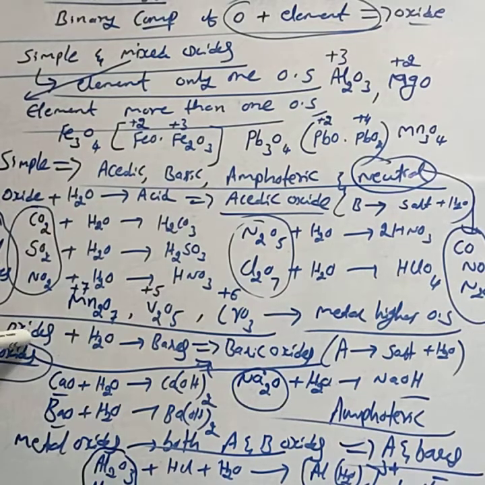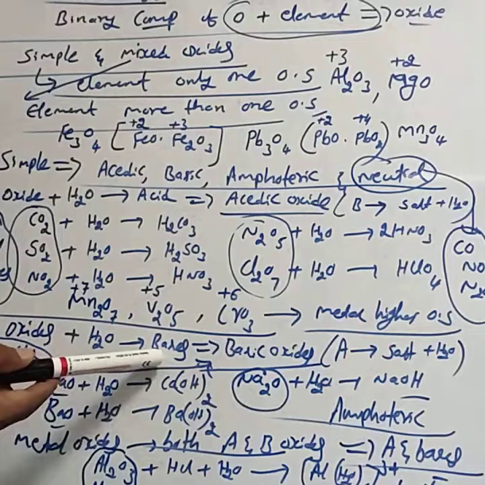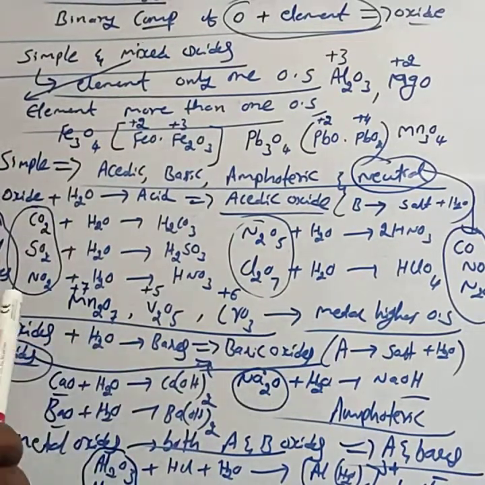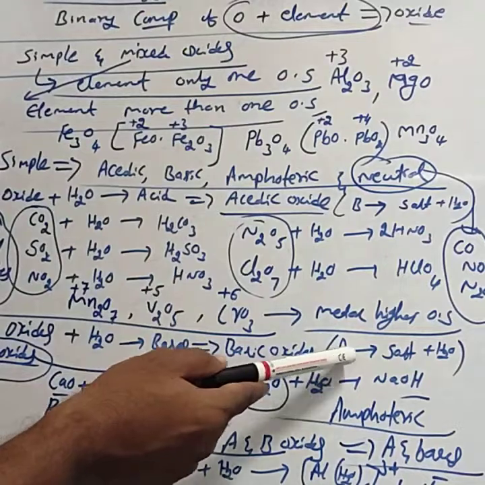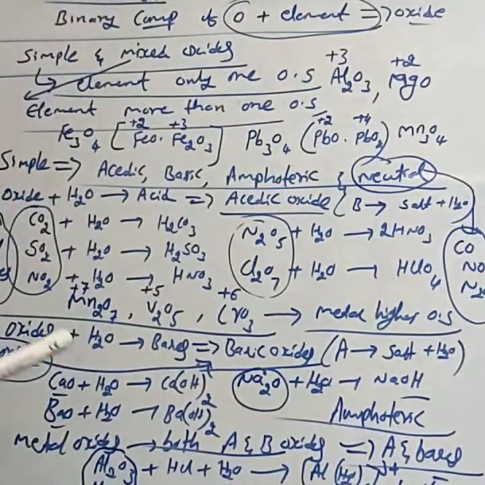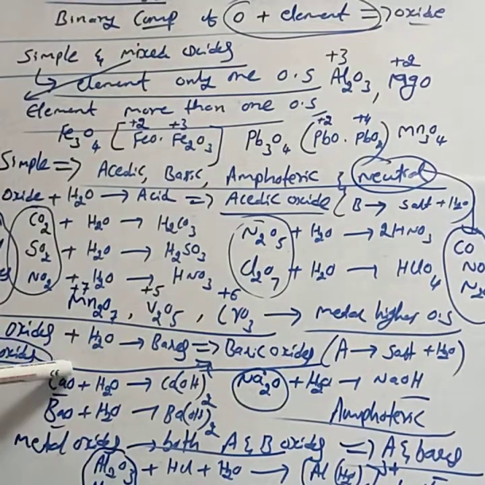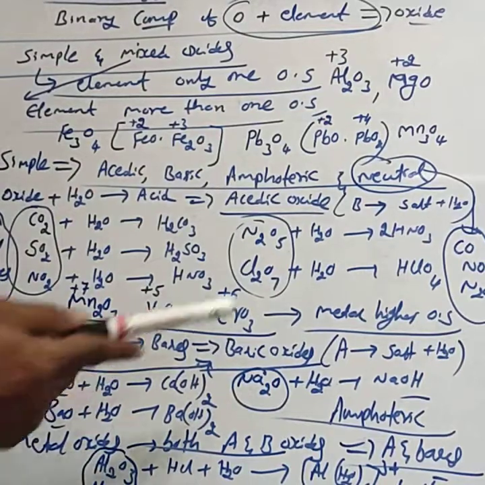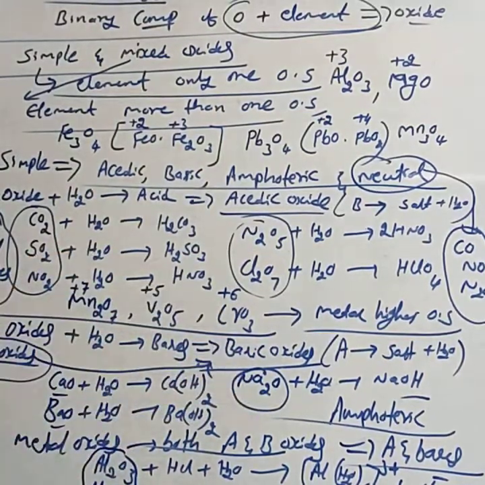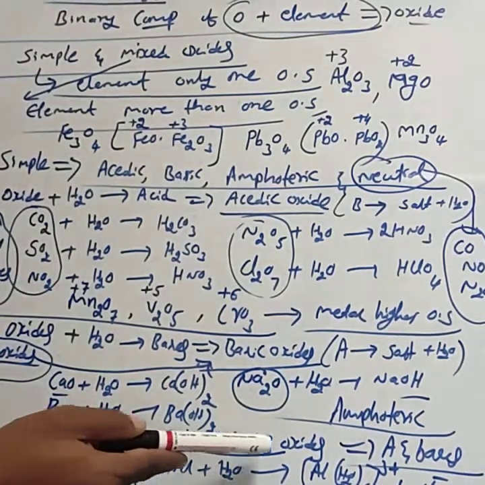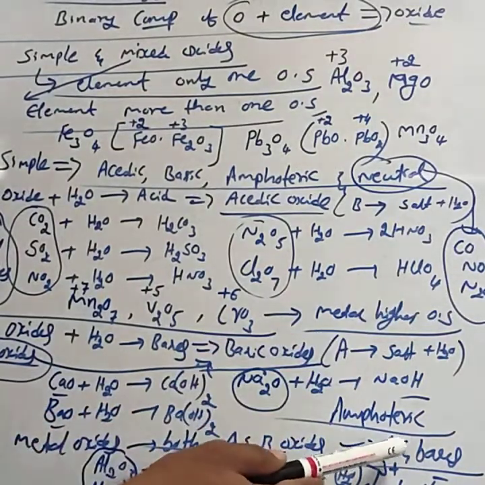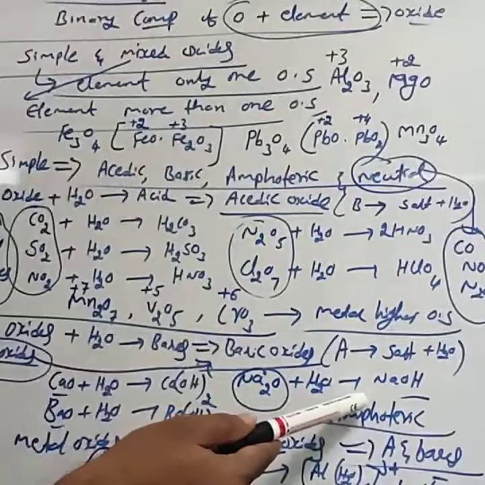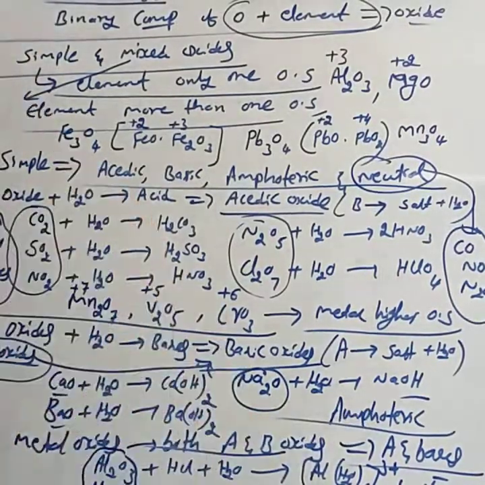Then some oxides that form bases when dissolved in water are called basic oxides. Those basic oxides react with acids to form salt and water. Examples for basic oxides are metal oxides, generally, like CaO, BaO, MgO or Na2O. Some metal oxides behave both as acidic and basic oxides. They react with both acids and bases and are called amphoteric oxides. An example for amphoteric oxides is alumina, Al2O3.